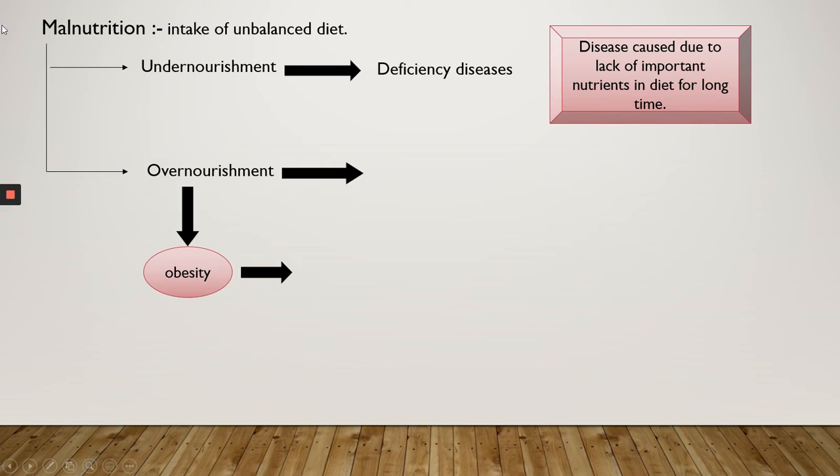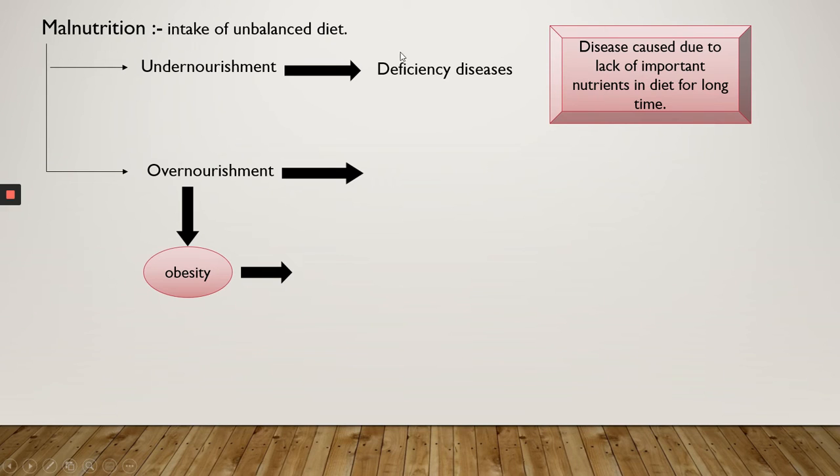Diseases caused due to lack of important nutrients in our diet for a long time. If we are not taking the proper nutrients for a long time, it may lead to deficiency diseases. This deficiency can be of carbohydrates, proteins, vitamins, minerals, any nutrient. If it is missing, it can lead to deficiency diseases.